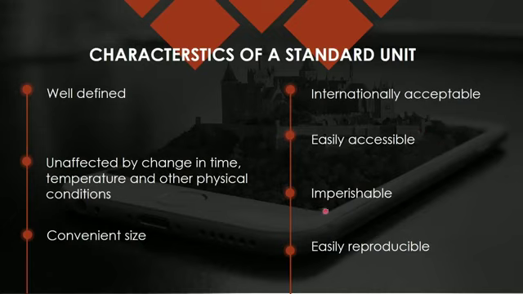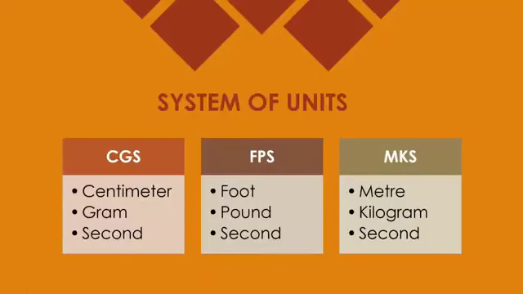It should be imperishable, which means indestructible. It is not that once I have kept 1 meter or 1 kilogram it is going to get lost with time; if it is not remaining there, it means it's not stable. It should be easily reproducible. It means you should be able to make its replicas comfortably. Like 1 meter scales are comfortably present with us everywhere. So these were the characteristics of a standard unit.